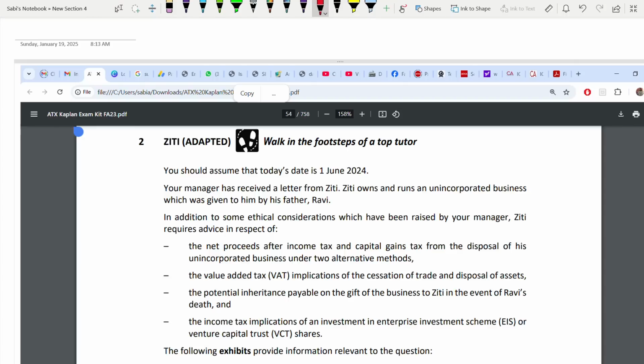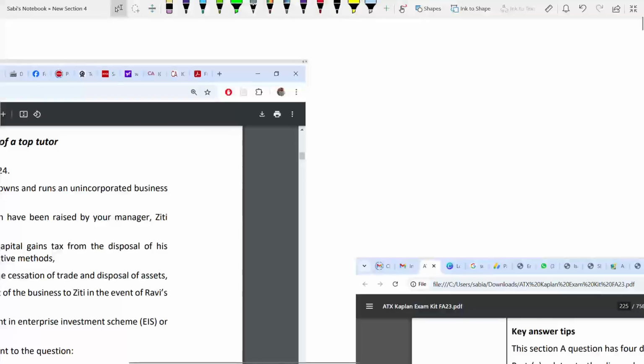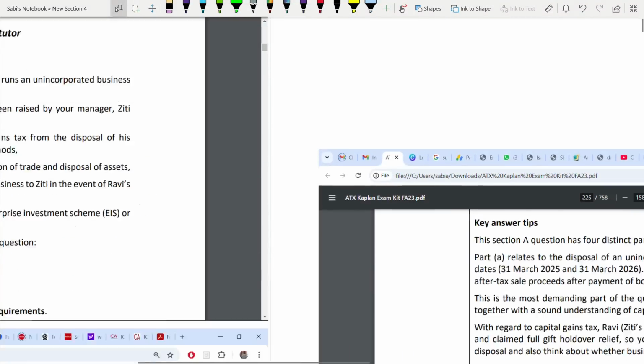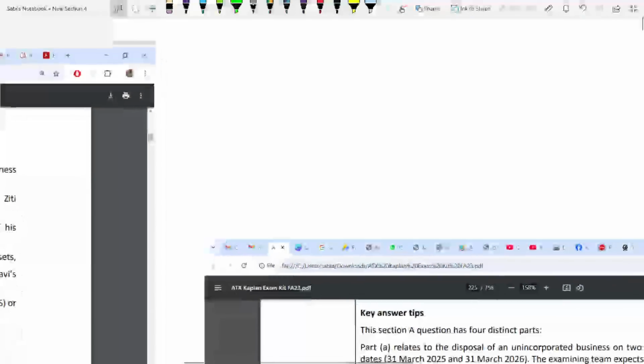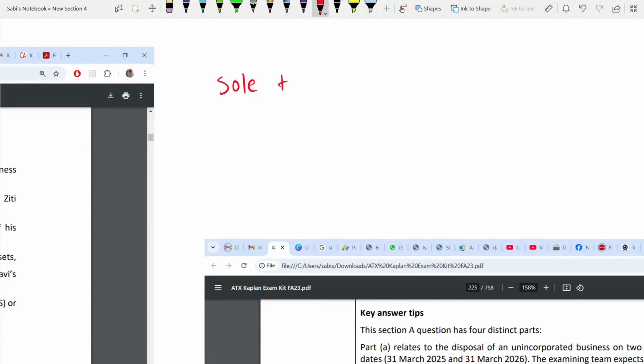So question 2 is working on sole trader cessation. This is a very common area when we are ceasing our sole trader business. Even the revision kit tells you, if you see the opening few pages of the revision kit, it tells you to do this question. There are some very important questions, out of which question number 2 was marked as an important question.